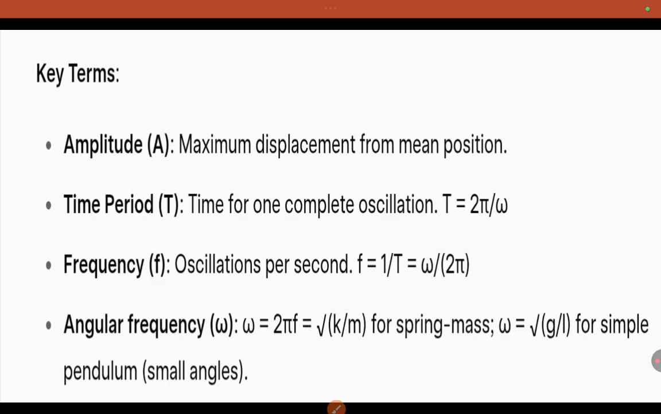The key terms we just discussed here: amplitude, time period, frequency, angular frequency. These are key terms for oscillatory motion. Maximum displacement from mean position is known as amplitude. Time for a complete oscillation is the time period. Oscillations per second is the frequency. Then omega equal to 2 pi f, that is angular frequency. This is about the natural frequency, natural angular frequency.